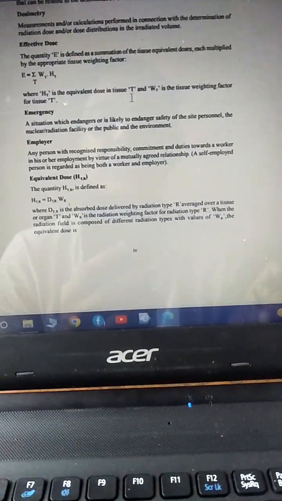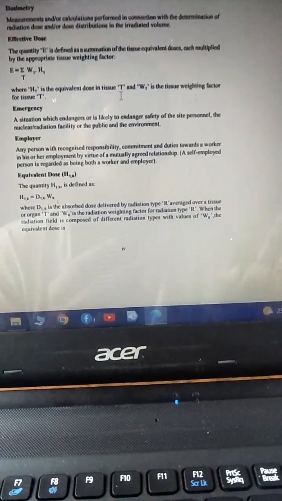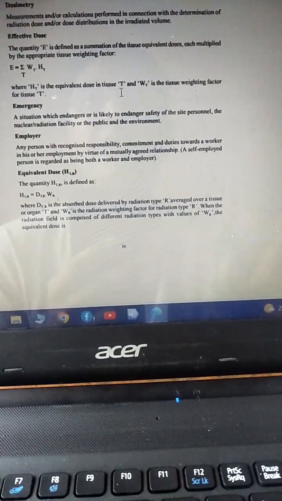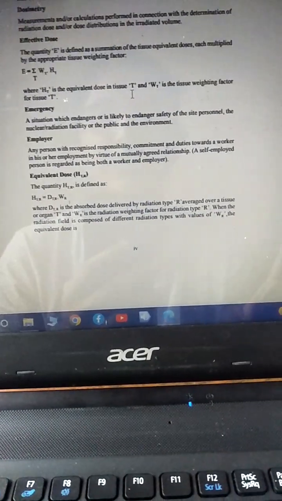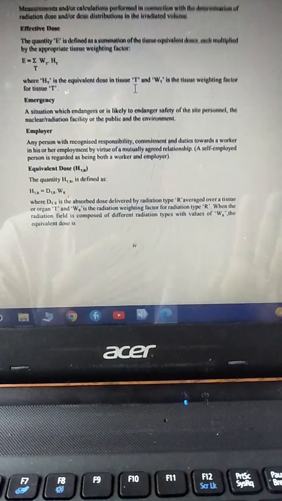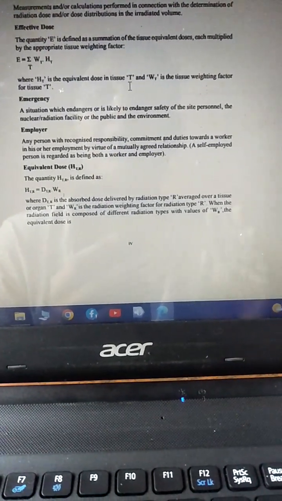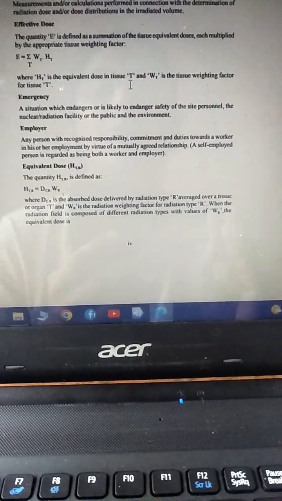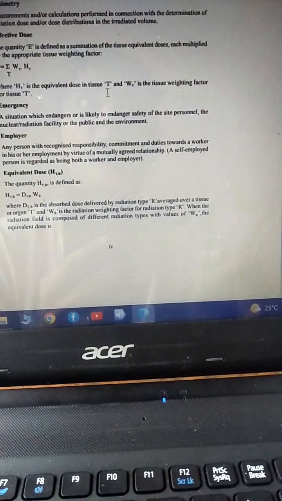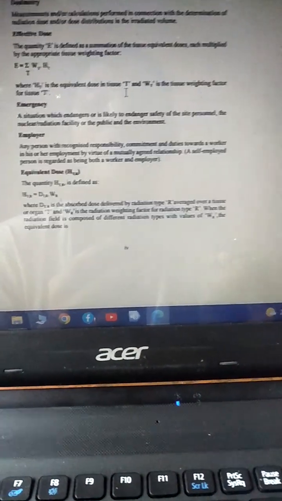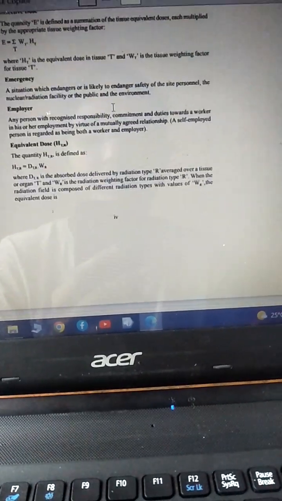Equivalent dose and effective dose are very, very important for the radiation safety officer examination. There might be a question to find the equivalent dose and effective dose from given data. This is a must-ask, and it will definitely be asked in your written examination also.